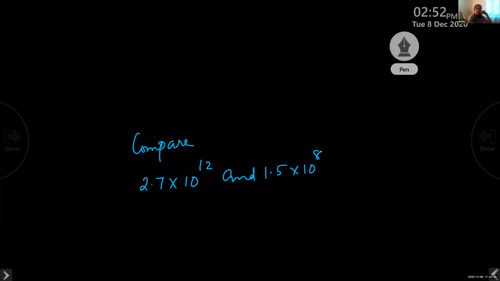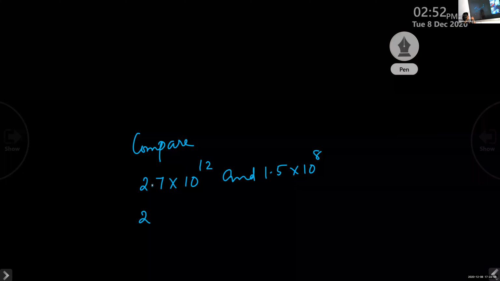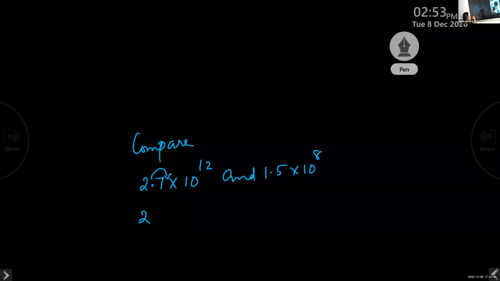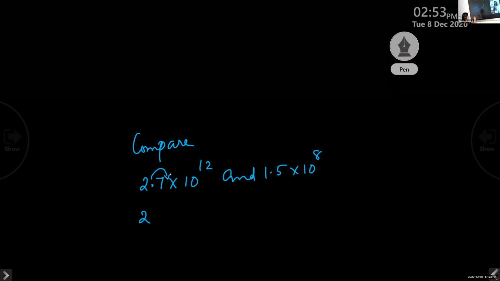First listen. One decimal place is there, no? So we want to shift it. With the 10, we can shift that decimal place to the right side. You know, no? When a decimal number is multiplied by 10, the decimal point moves to the right by 1 place. So we will write it as 27 into 10 raised to 11, because we have taken one 10 to remove the decimal point.